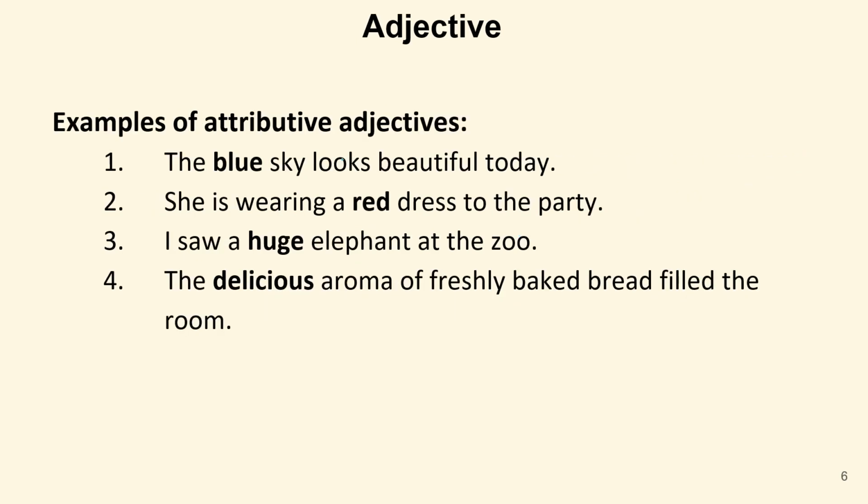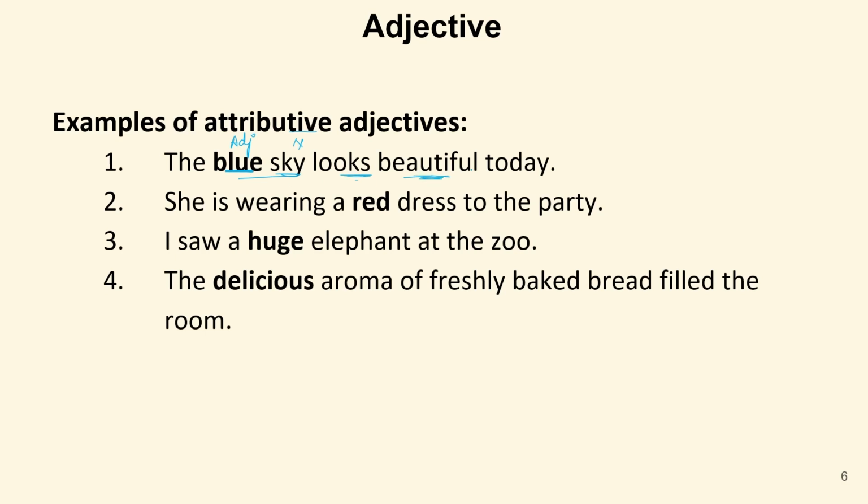For example, if I say, the blue sky looks beautiful today. Now, in this sentence, sky is a noun. Blue is telling us the color of this sky. Also, it is qualifying the noun, so it is an adjective and as it has been just used before the position of a sky. So this is called attributive adjective. But if I say the blue sky looks beautiful, now it looks, how does it look?